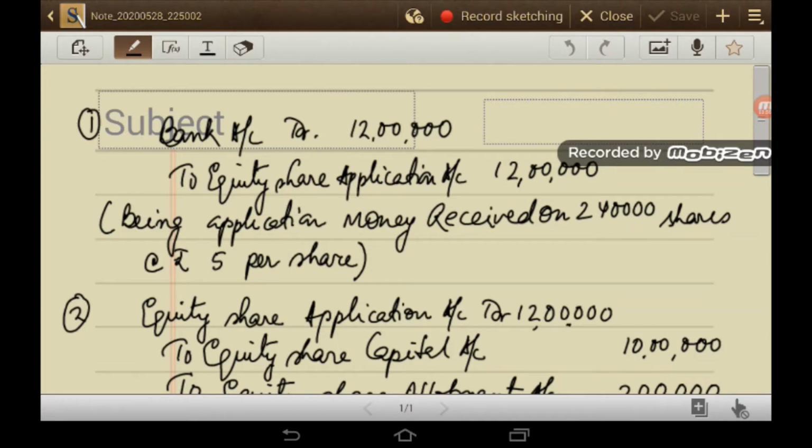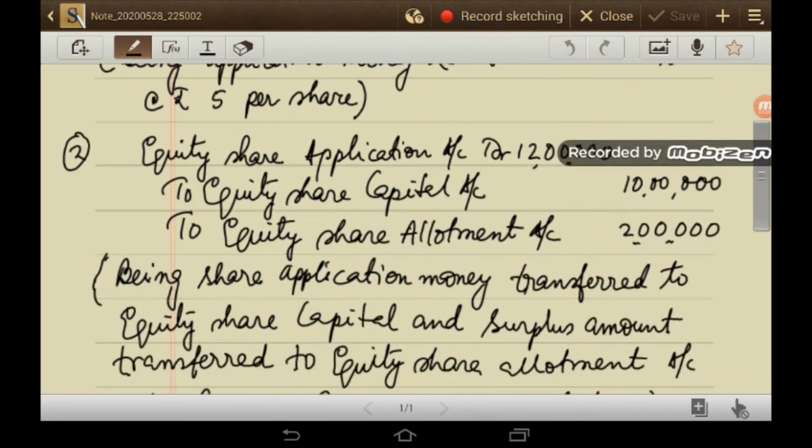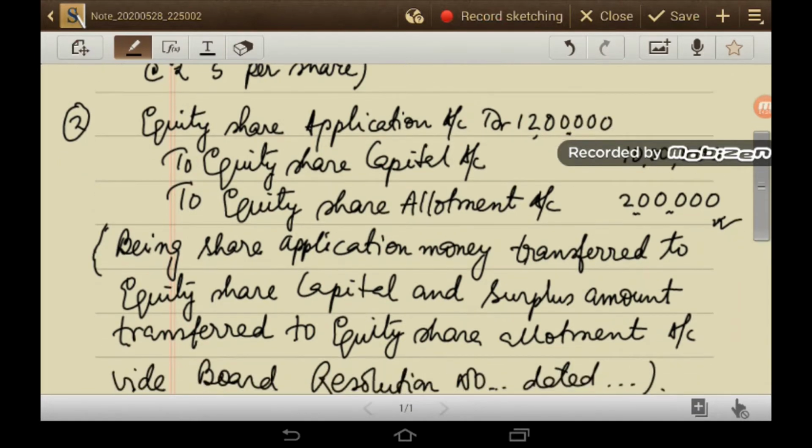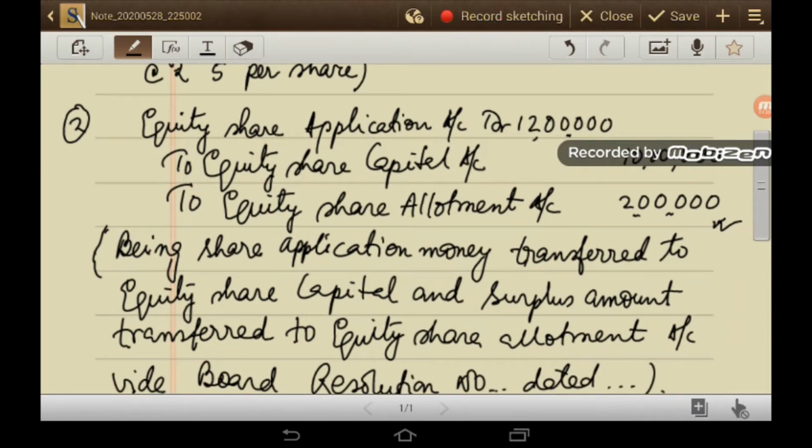Next, the second journal: equity share application account debit 12 lakh, to equity share capital 10 lakh, to equity share allotment account 2 lakh. This is the surplus money that you have received at the time of application, which is adjusted with the allotment. And what is the narration that I have written? Being share application money transferred to equity share capital and surplus amount transferred to equity share allotment account by board resolution number dated.